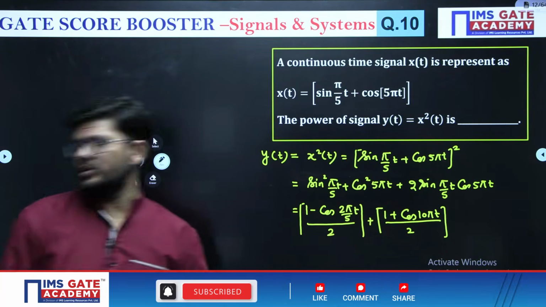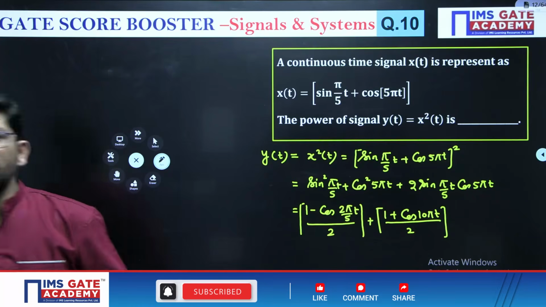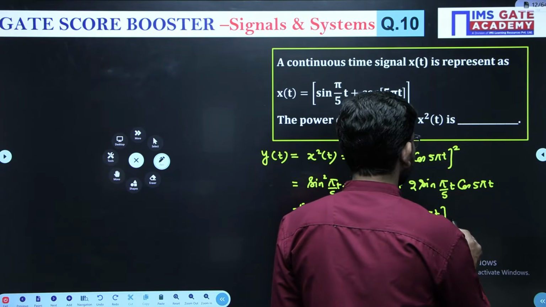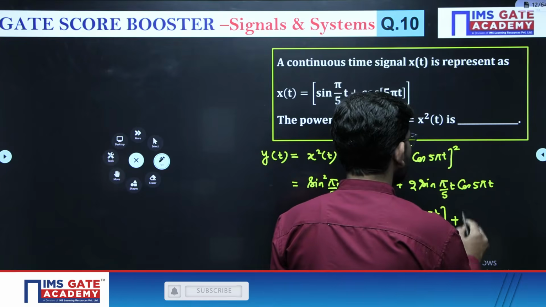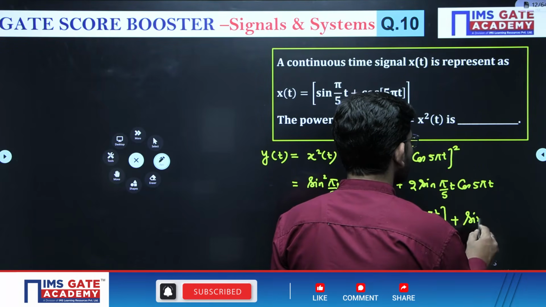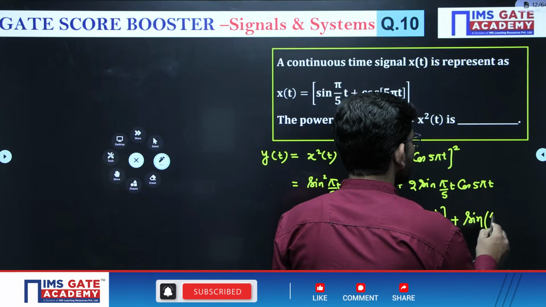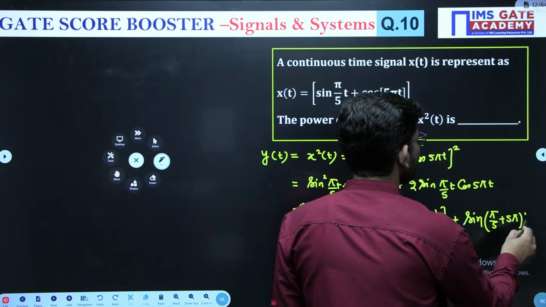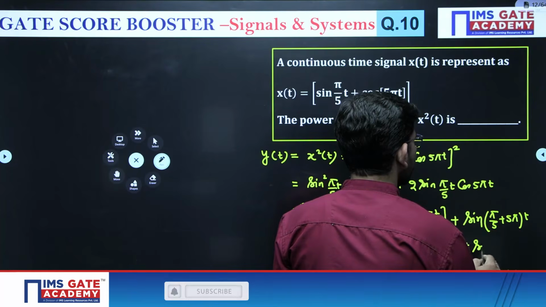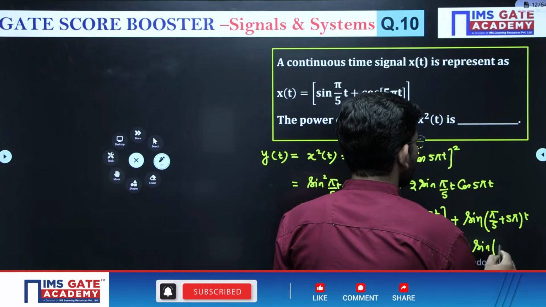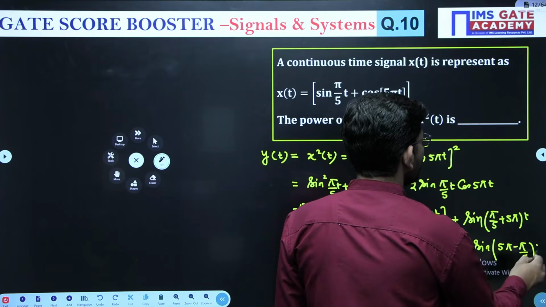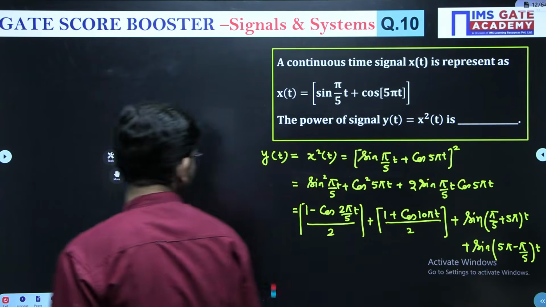And then we have 2 sin a cos b, which will be sin(a + b) and sin(a - b). So once you have to add them, once you have to subtract them, right? sin(pi/5 + 5 pi)t and sin(5 pi - pi/5)t.